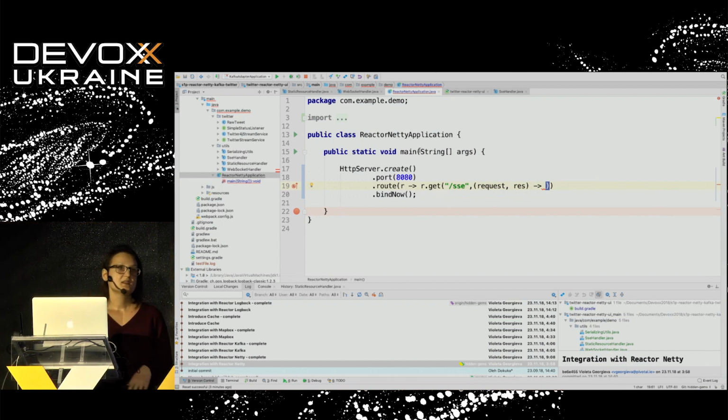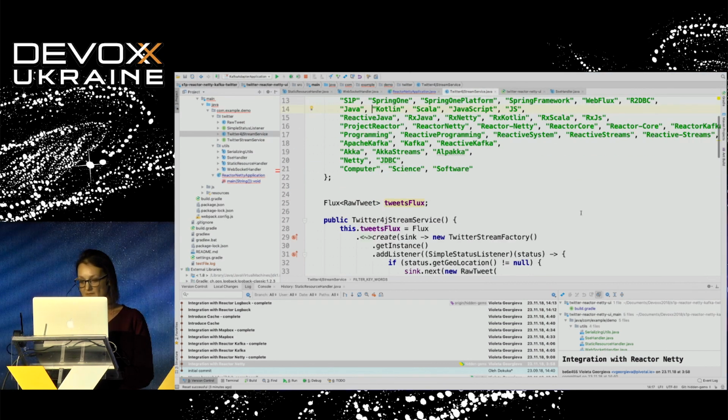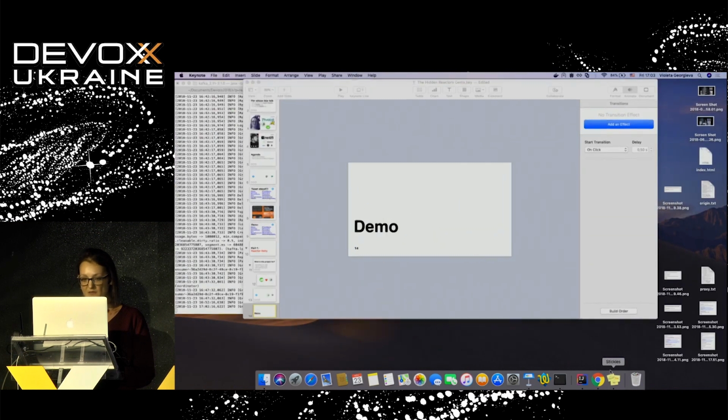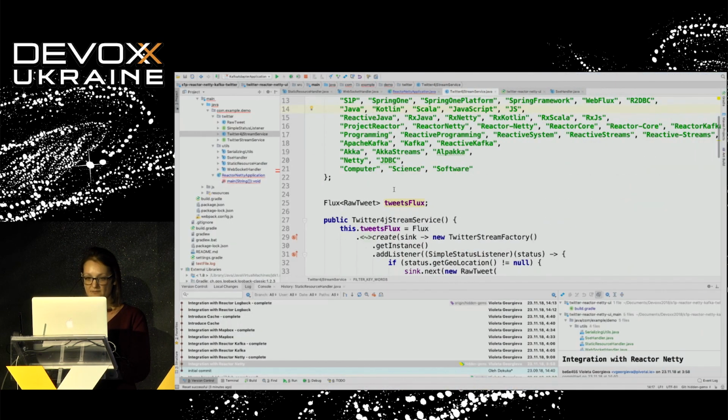But before that, I will need the information from Twitter. For that purpose, we have here one service. I will need to specify our keywords. Right, because we are looking for Devoxx and Reactor tweets. Yes. So this is important.